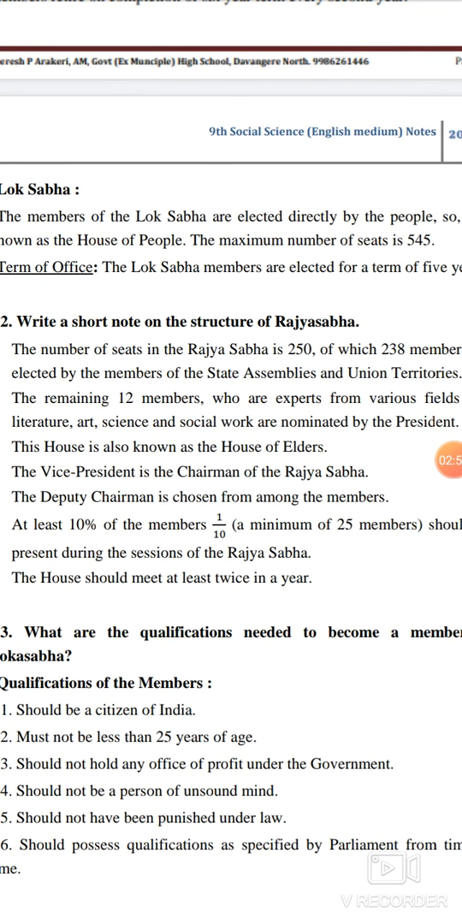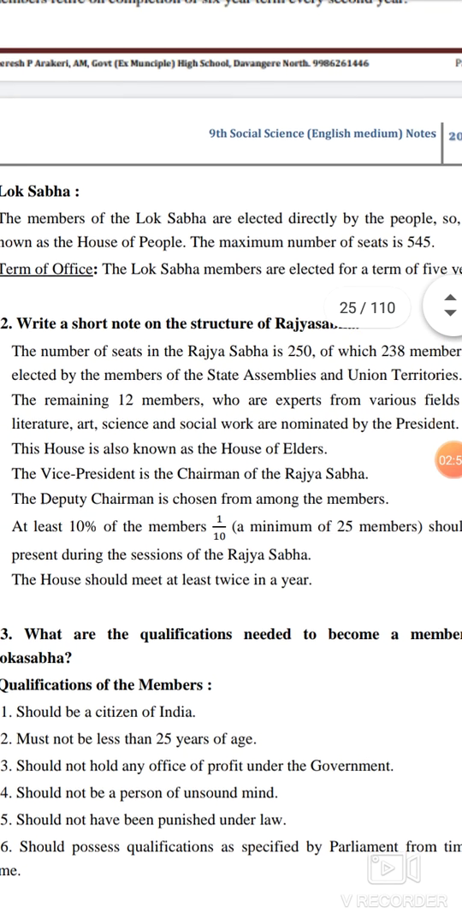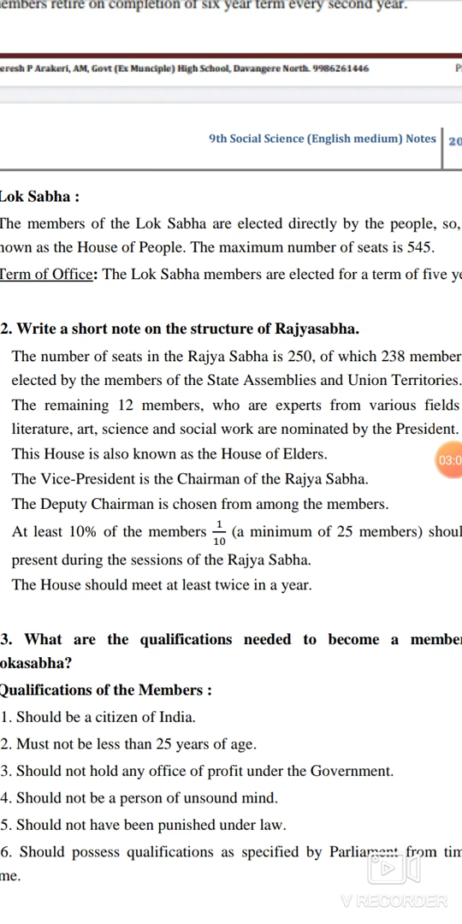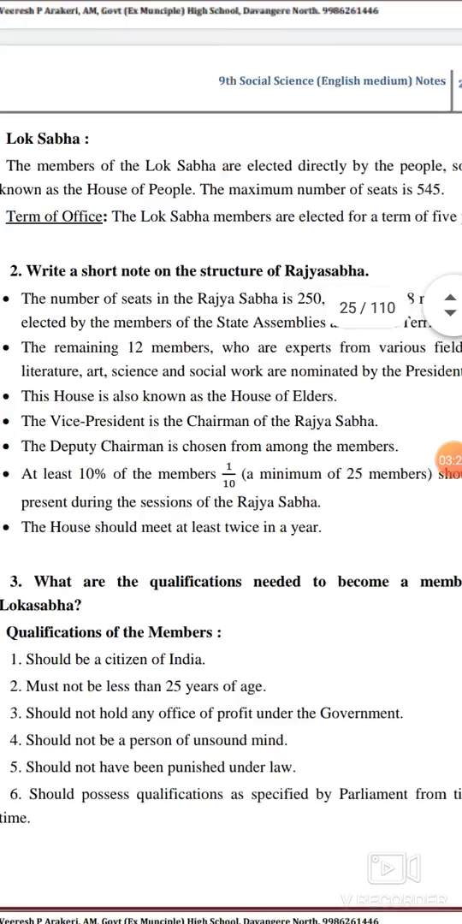What are the qualifications needed to become a member of the Lok Sabha? The qualifications of the members: they should be a citizen of India, must not be less than 25 years of age, should not hold any office of profit under the government, should not be a person of unsound mind, should not have been punished under the law, and should possess qualifications as specified by the Parliament from time to time.